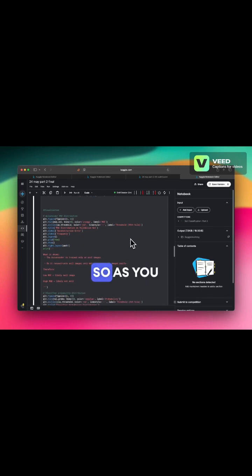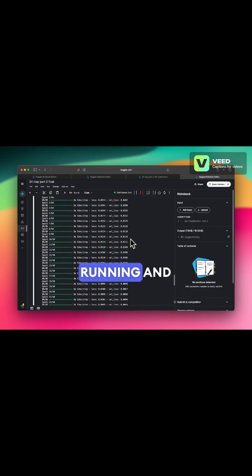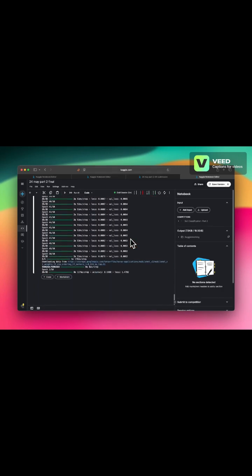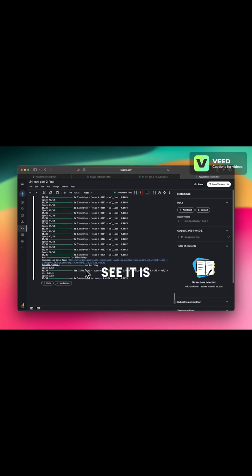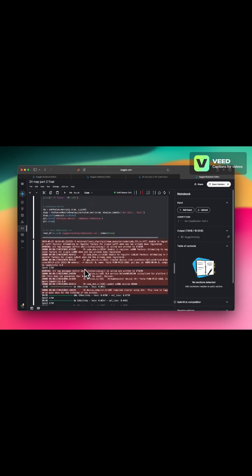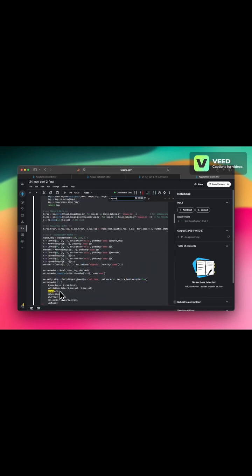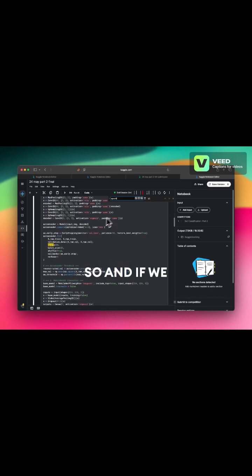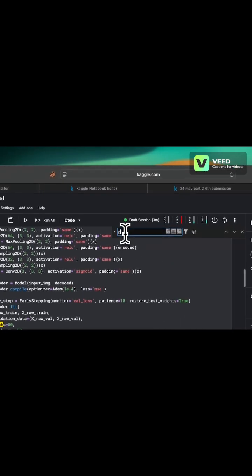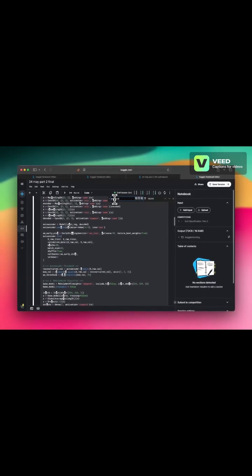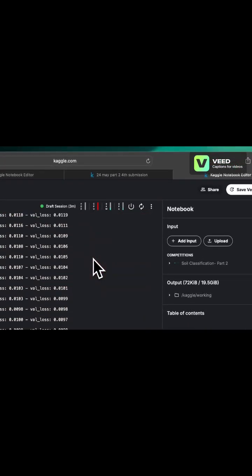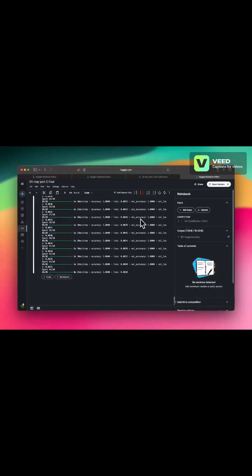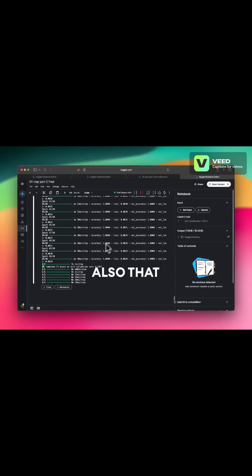Okay, so as you can see, the code is running, and here you can see it is still running, with epochs set to 50. And if we talk about the patience, then for patience we have used 10.